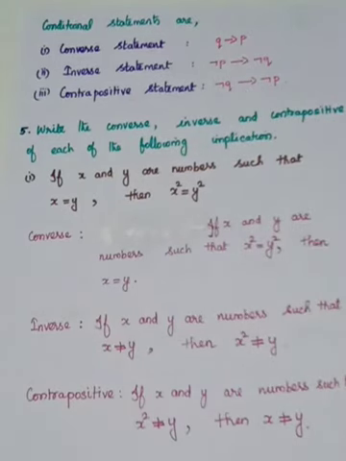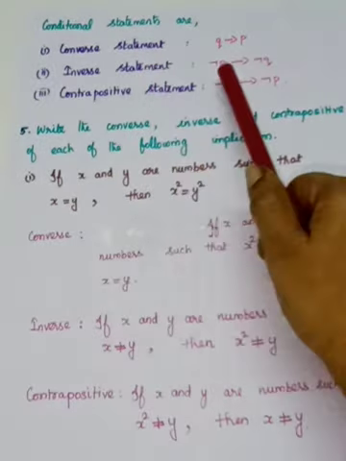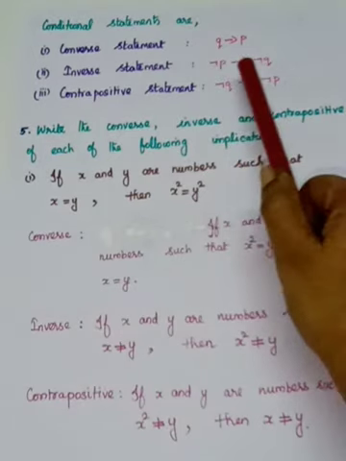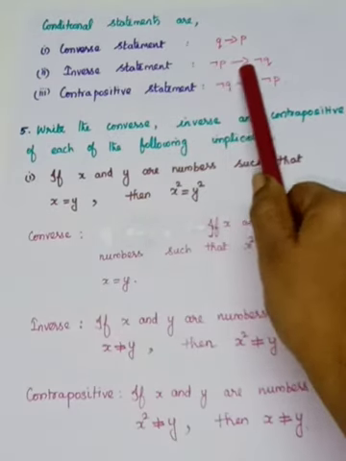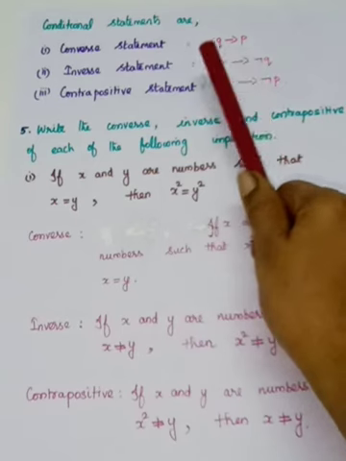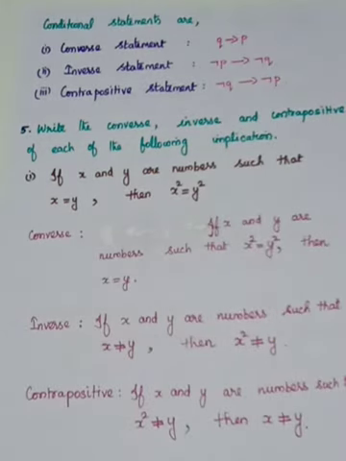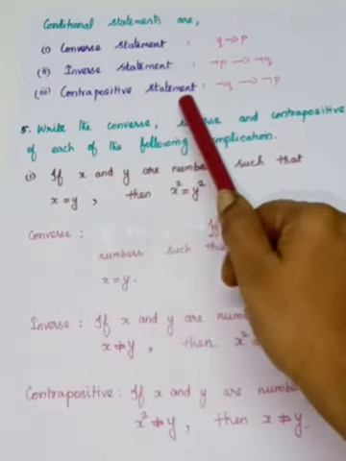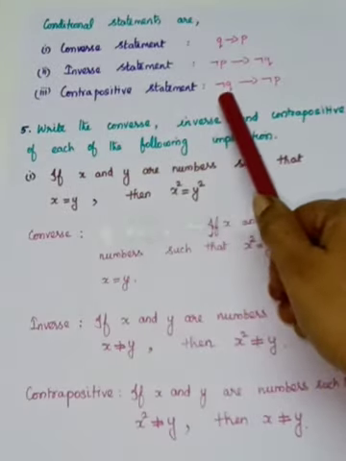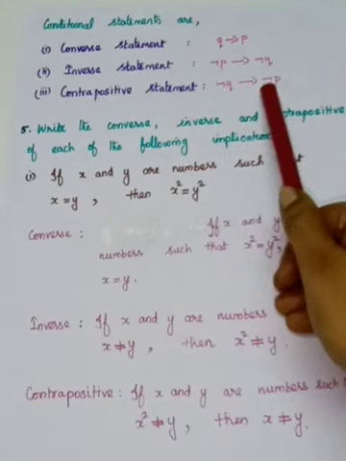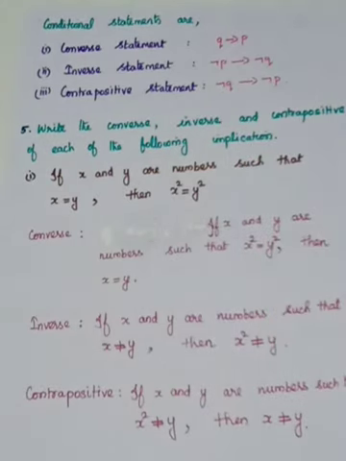Like that. So inverse statement means both are negated. You look at this. Negation P implies negation Q, or if negation P, then negation Q. That is called the inverse statement. And the next one, the contrapositive statement. That is, negation Q implies negation P. If negation Q, then negation P. So there are 3 types of conditional statements.